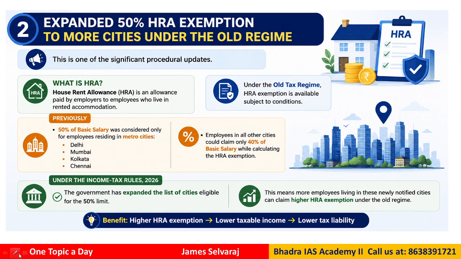The next point that we mentioned is the HRA, house rent allowance, another allowance paid by employers to their workers. This also can be deducted from your income tax liability. Earlier it was 50% of basic salary only for metro cities, like Delhi, Mumbai, Kolkata, Chennai, right? Employees in all other cities could claim only 40%, whereas the metro cities could claim 50%. So you see there is a difference.